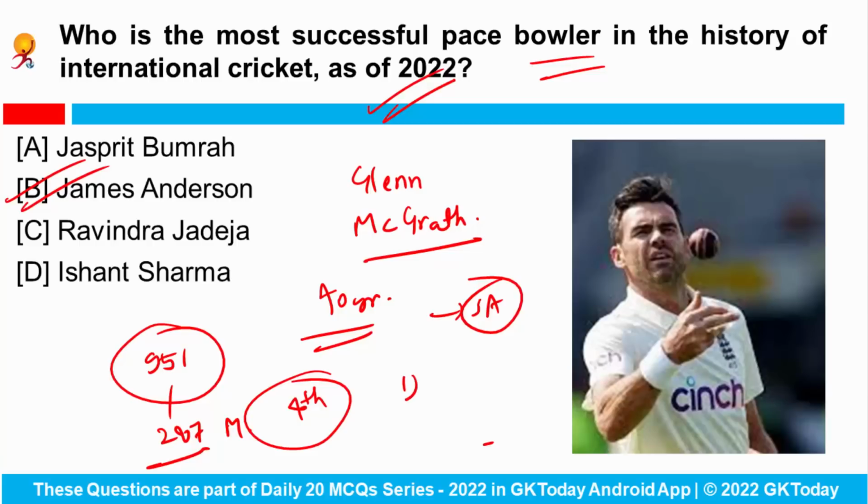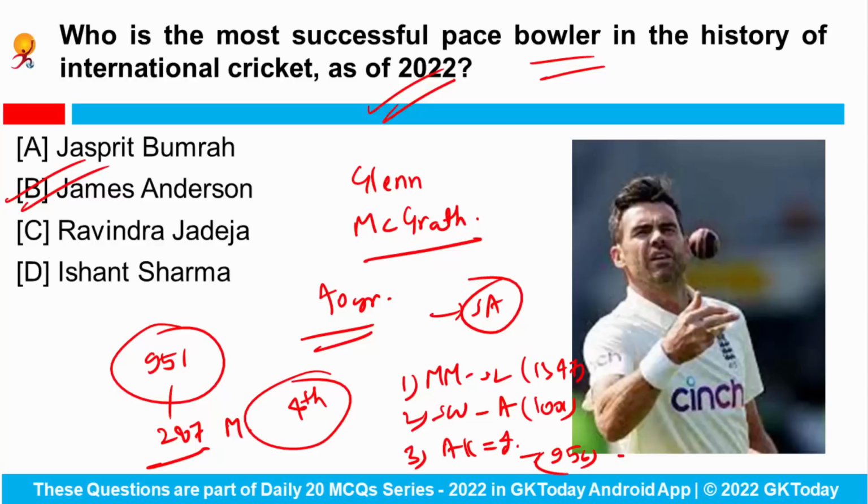First is Muttiah Muralitharan from Sri Lanka. Second is Shane Warne from Australia. And third is Anil Kumble from India. Okay. So Muralitharan has taken 1,347 wickets. Then Shane Warne has taken 1,001 wickets, and Anil Kumble has taken 956 wickets. Okay. So now the fourth player in this list is James Anderson.